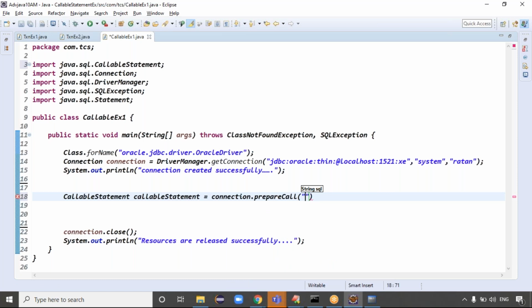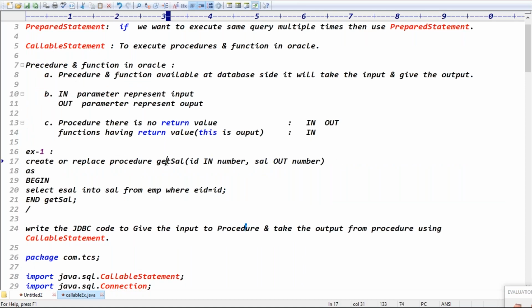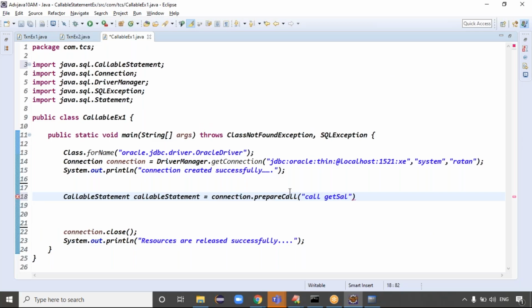Here we have to call the procedure. What is the procedure name here? We call the procedure: call, procedure name, braces. You can take this one in the braces. Call getSalary is the procedure name, guys. In the parentheses here, we have to take the question marks.